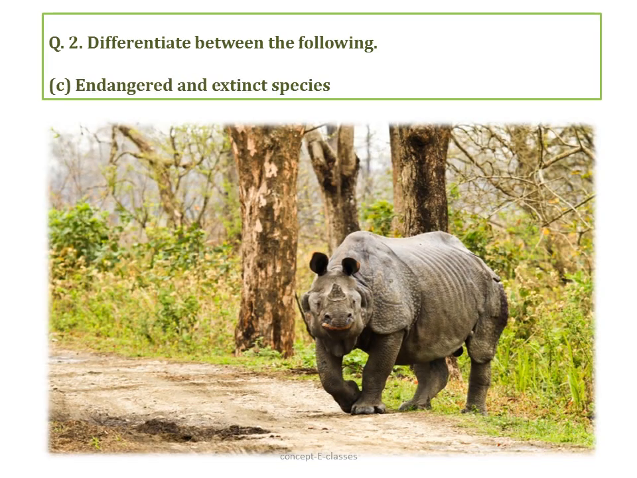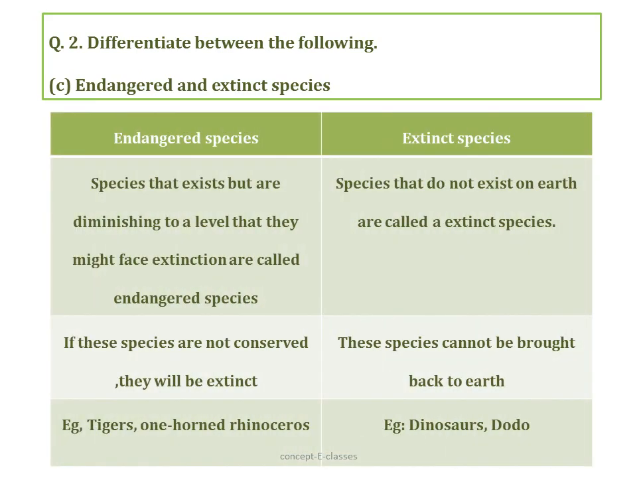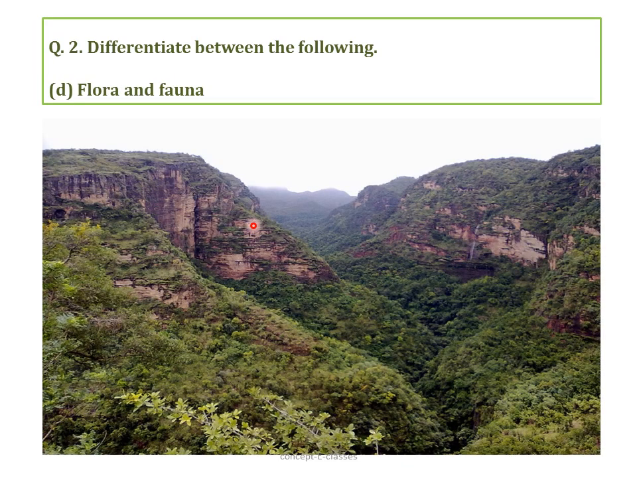Now let's differentiate between endangered species and extinct species. Endangered species are the species that exist on earth, but they are decreasing to a level that they might face extinction, whereas extinct species are those species that do not exist on earth. Endangered species, if they are not conserved or protected, they might become extinct, whereas extinct species cannot be brought back to the earth. Example of endangered species are tigers, one-horned rhinoceros, whereas the example of extinct species are dinosaurs or dodo. Now this is a Pachamari Biosphere Reserve.